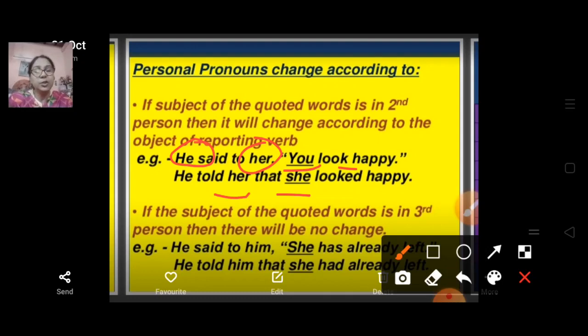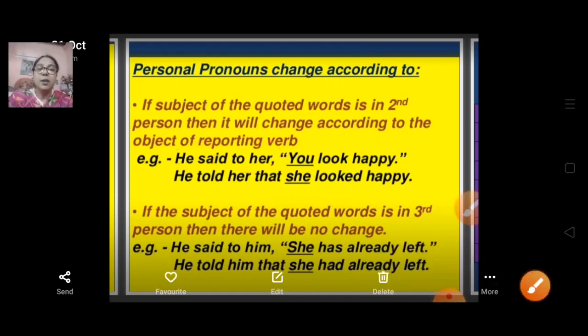Now we are going to discuss third person, where there will be no change, as we have already seen. I'm giving one example. He said to him, "She has already left." He told him that she had already left.